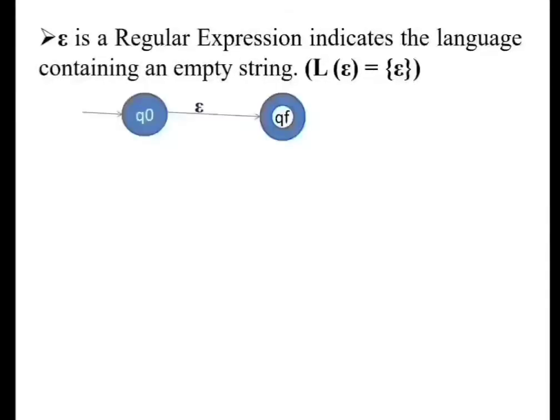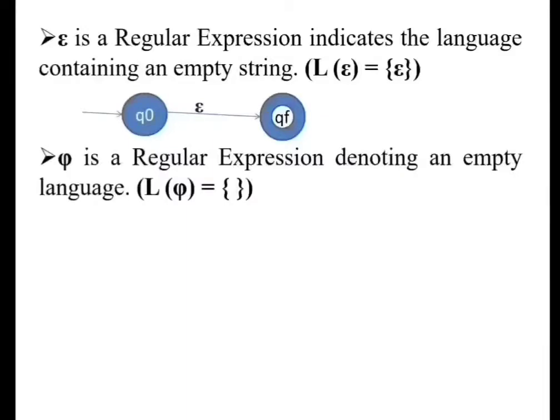As we know, in a finite state machine a string is accepted if we process that string starting from the initial state. When we reach the end of the string we should be in the final state. So here on reading the input character epsilon, we reach the final state from the initial state.